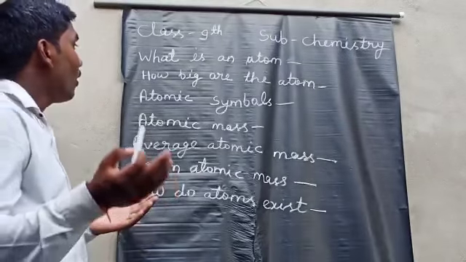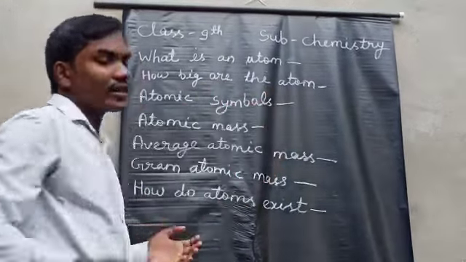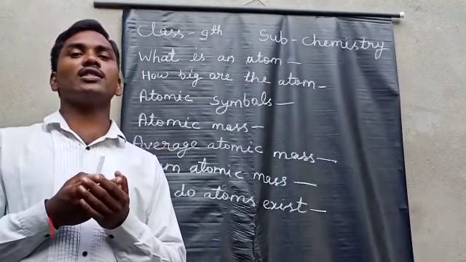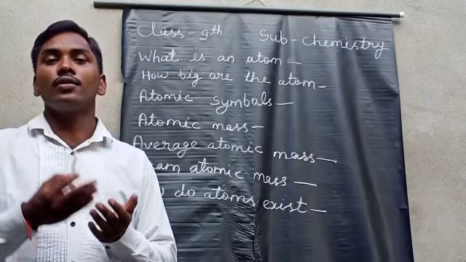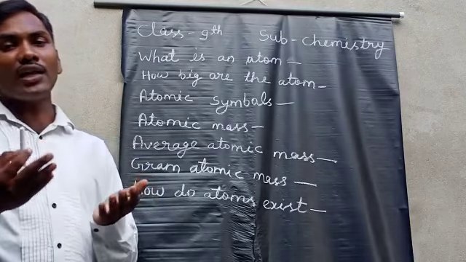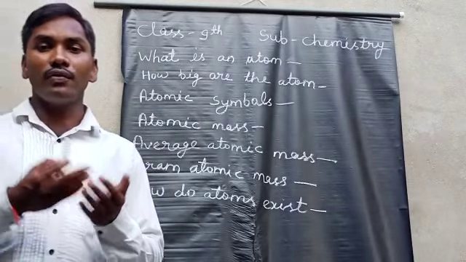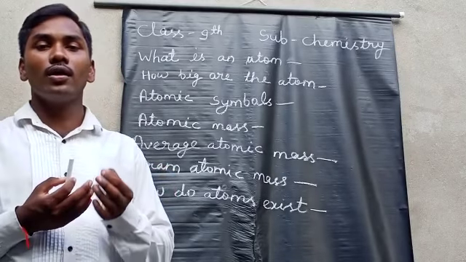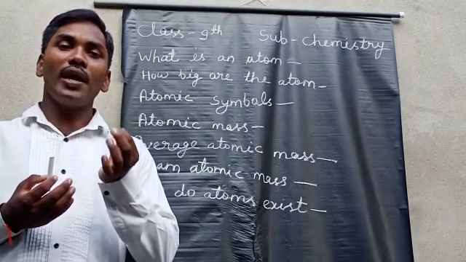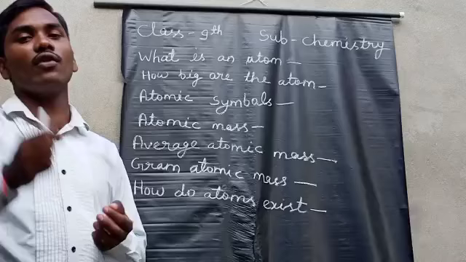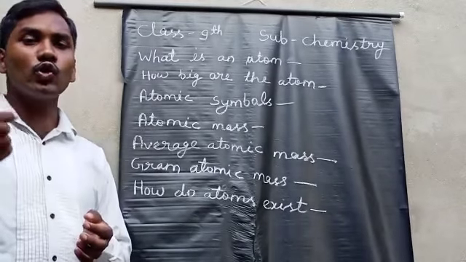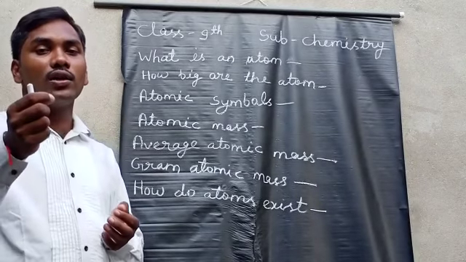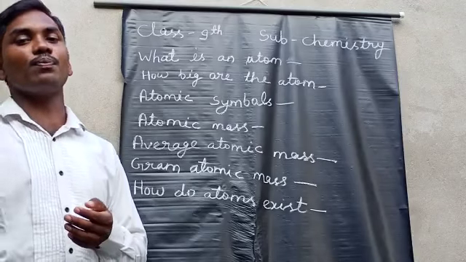After that, we will discuss how big atoms are. Atoms are very small in size. Their size is measured in nanometers. Even thousands of atoms collected together make only about the thickness of a paper. Atoms are so small that thousands of atoms make only a line equal to the thickness of paper.